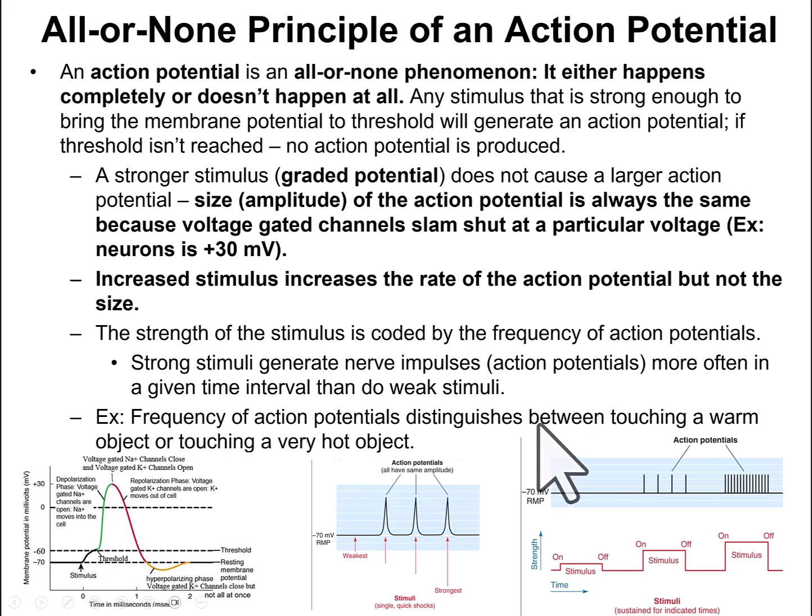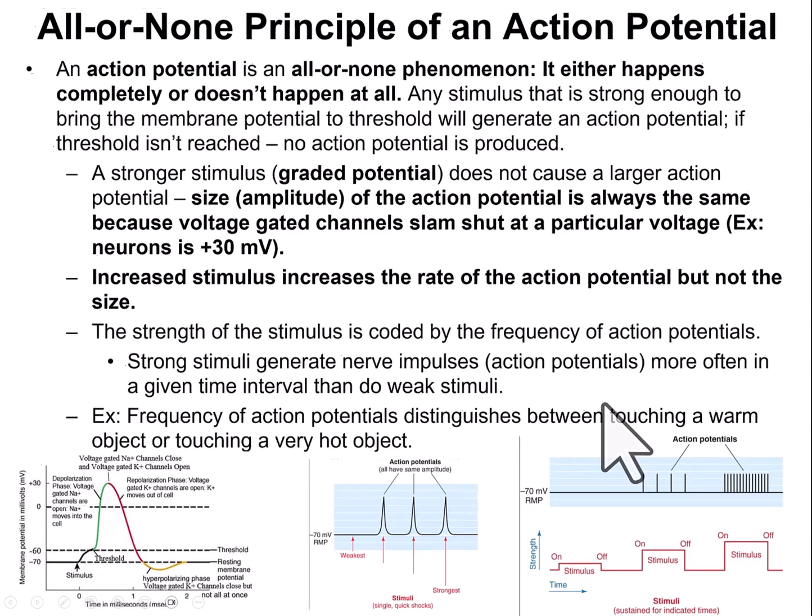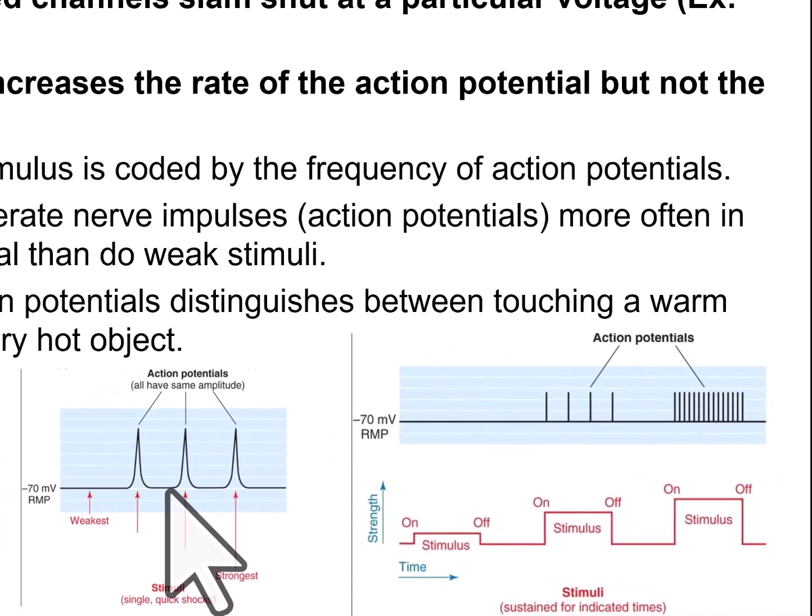For example, with sensory neurons, when you touch something warm, it will send action potentials at a certain rate to your brain, and your brain picks up the frequency that's coming in to let it know whether it's a strong or a weak stimulus.